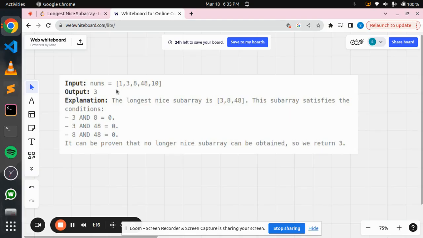Now we'll see an example for better understanding of the question. Like this is the nums array. Now among all the possible subarrays, this is the subarray that satisfies the condition. If we do bitwise AND for all the possible pairs, then we'll get 0. Like 3 AND 8 is 0, 3 AND 48 is 0, 8 AND 48 is 0. So since its length is 3, we'll return 3 as our answer.